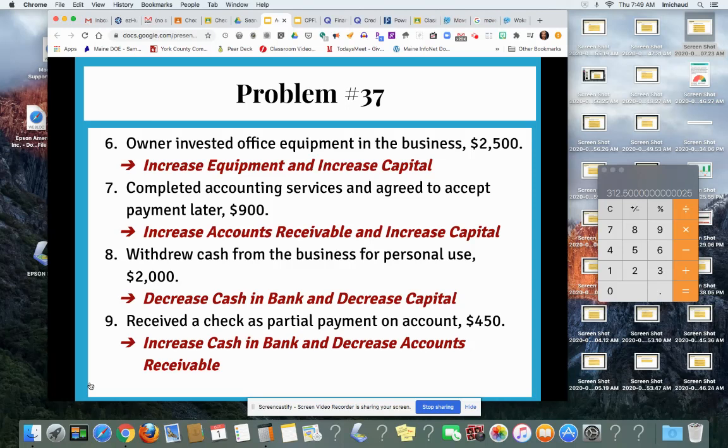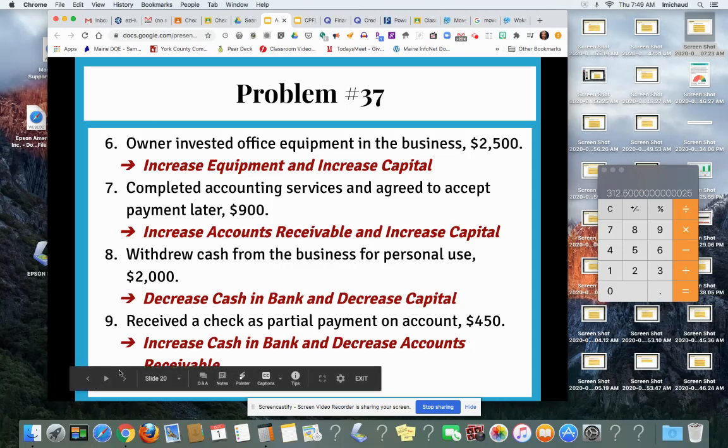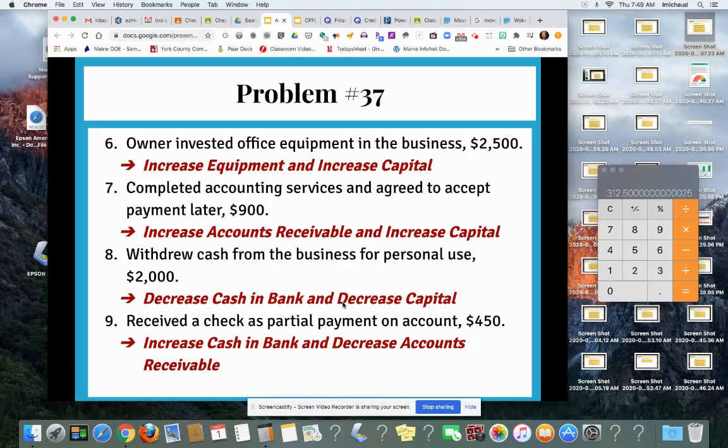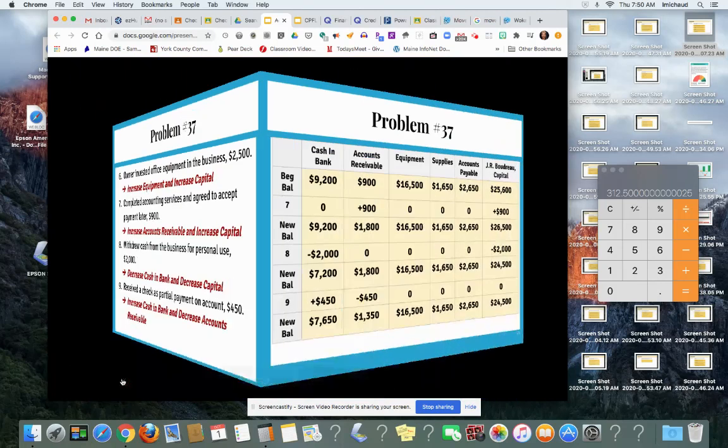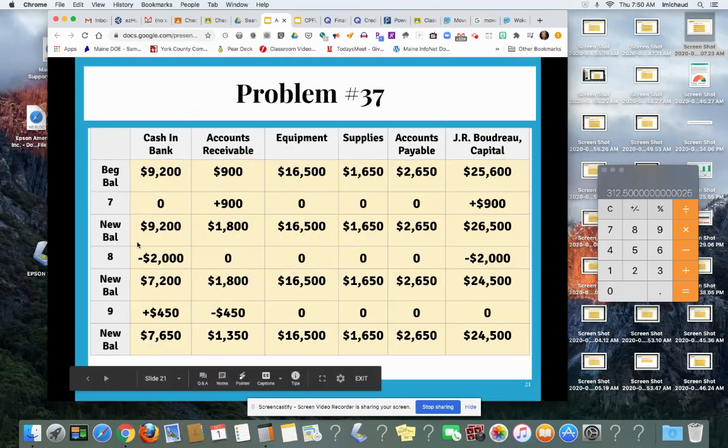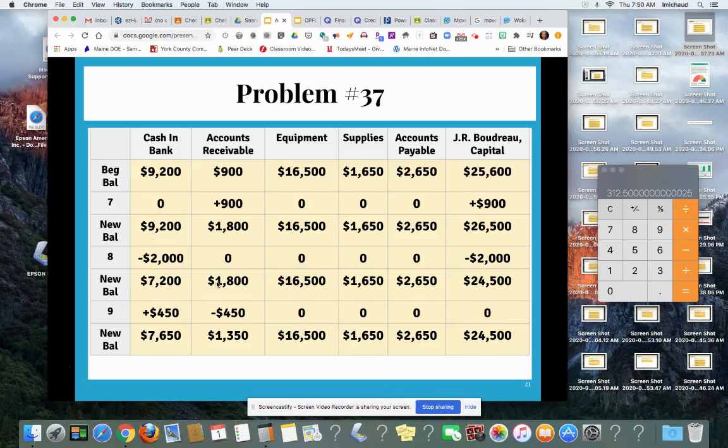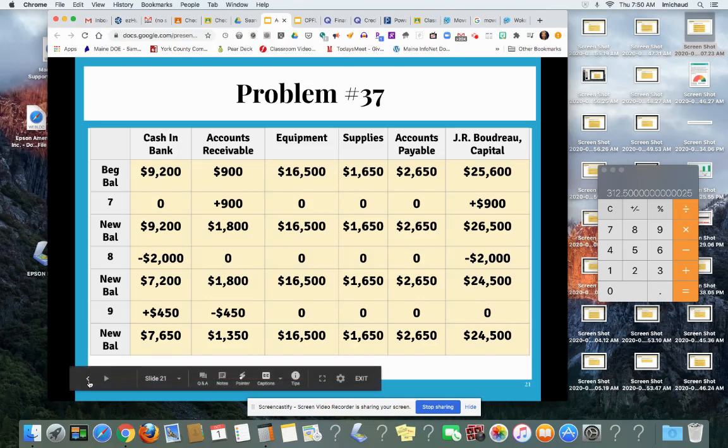Transaction 8, withdrew cash from the business for personal use. Okay, so the business has less cash than it did before, but also this is a withdrawal, which decreases your capital. So on this transaction, 9,200 minus 2,000 is 7,200. Unchanged, unchanged, unchanged, unchanged. But J.R. Boudreau is also decreased by 2,000, which makes the new balance for that account 24,500.